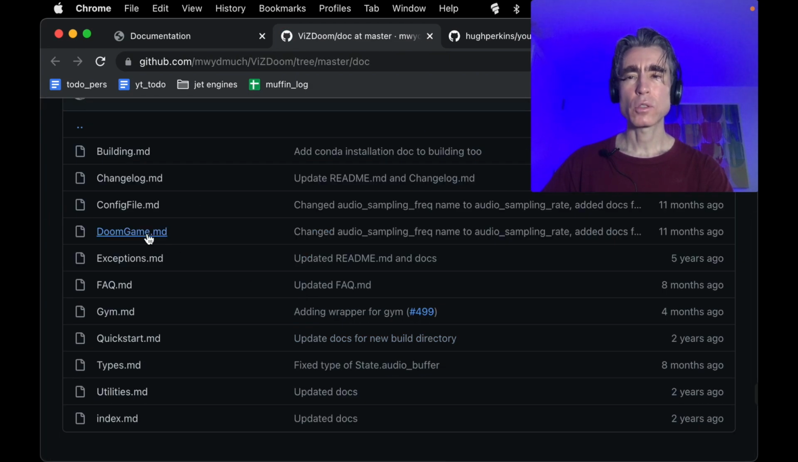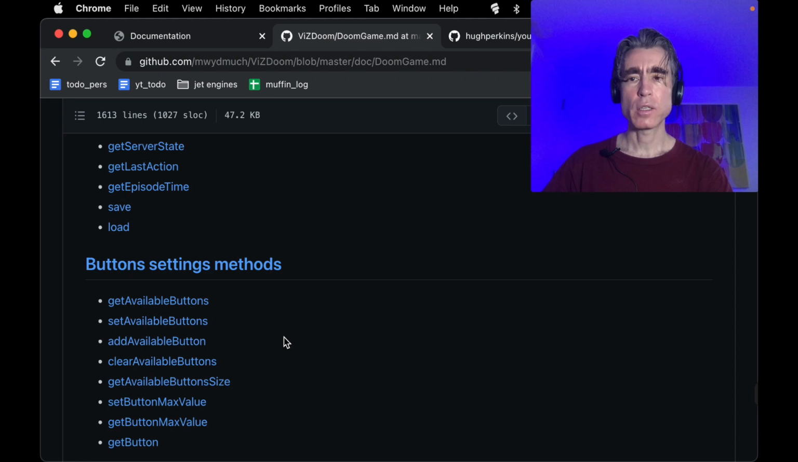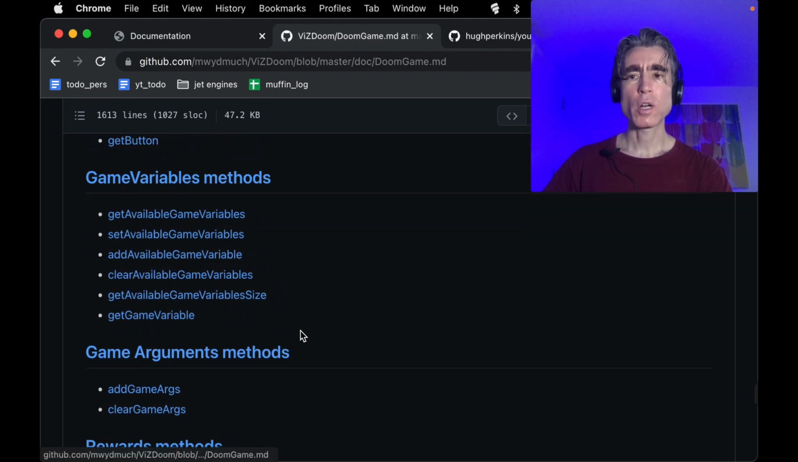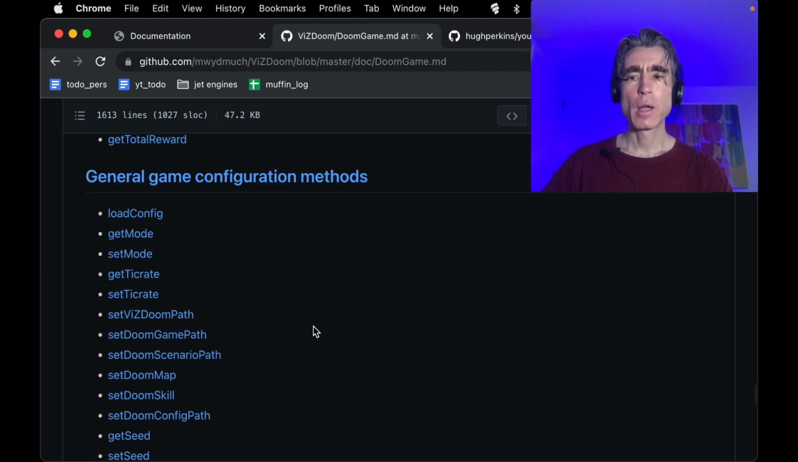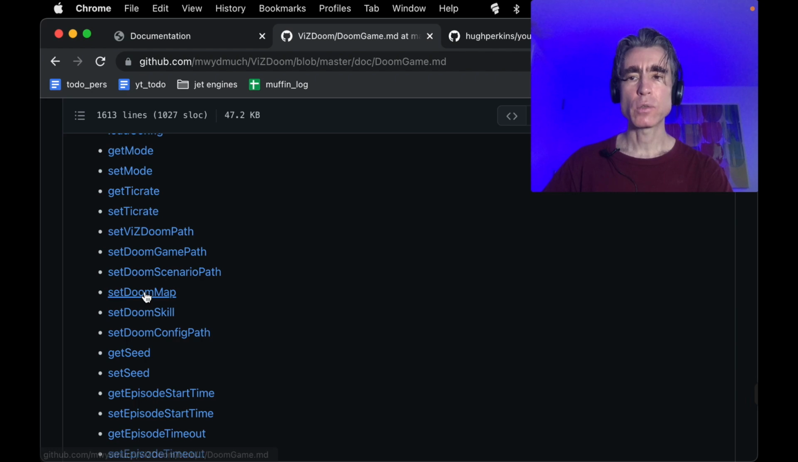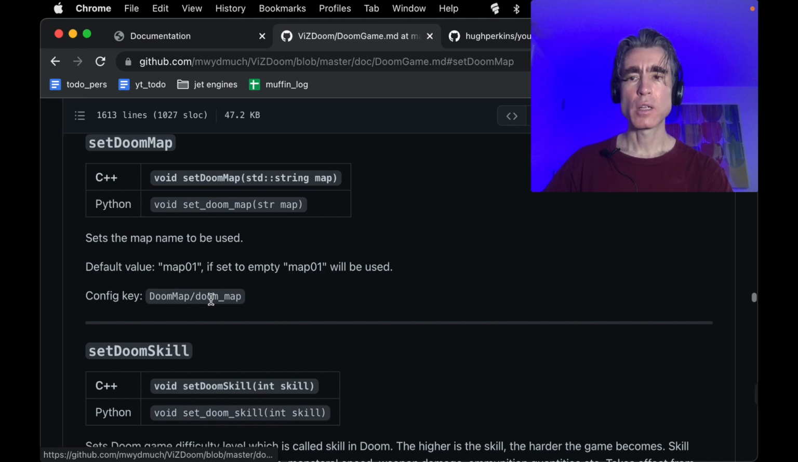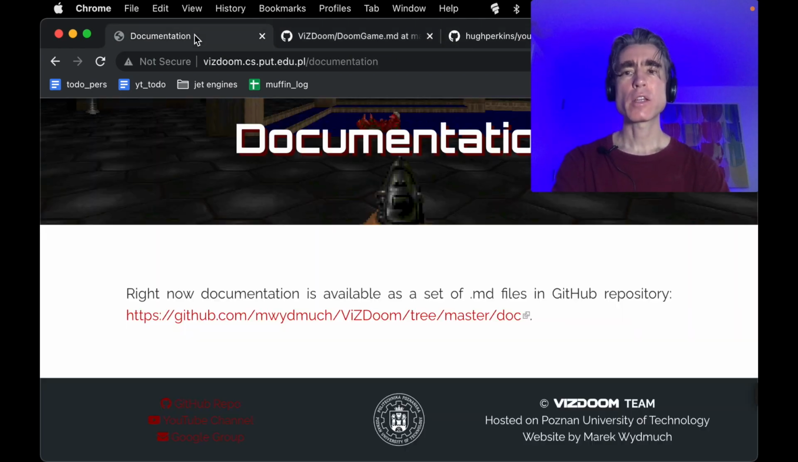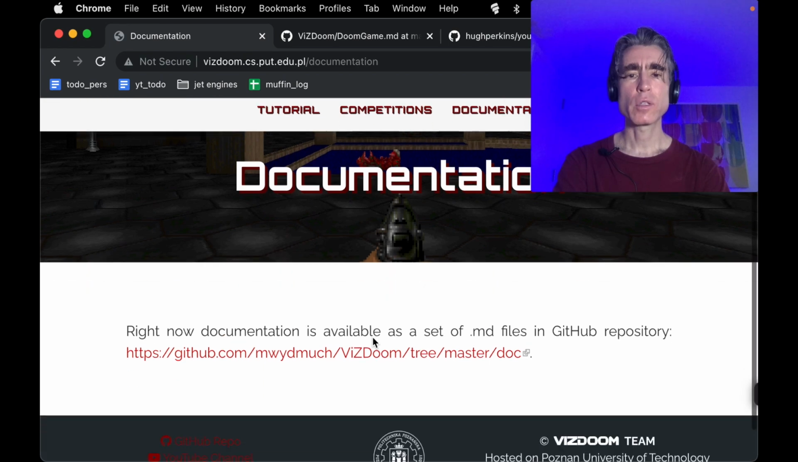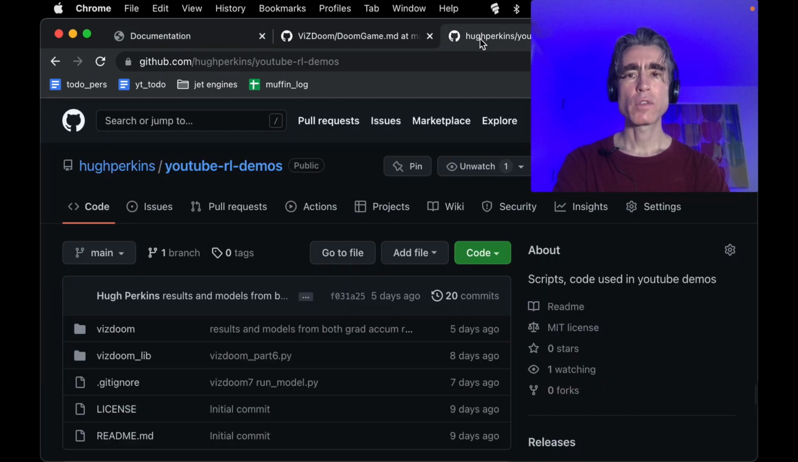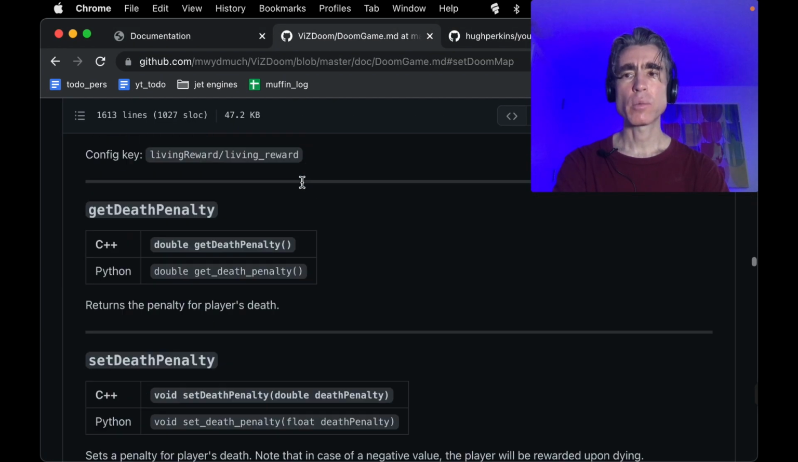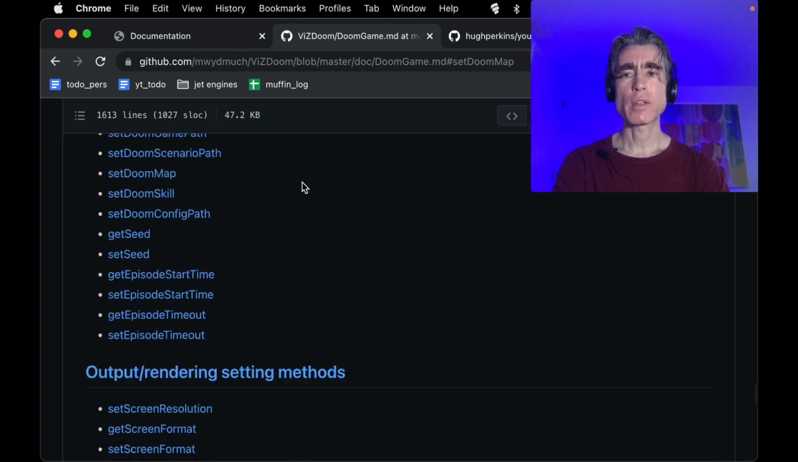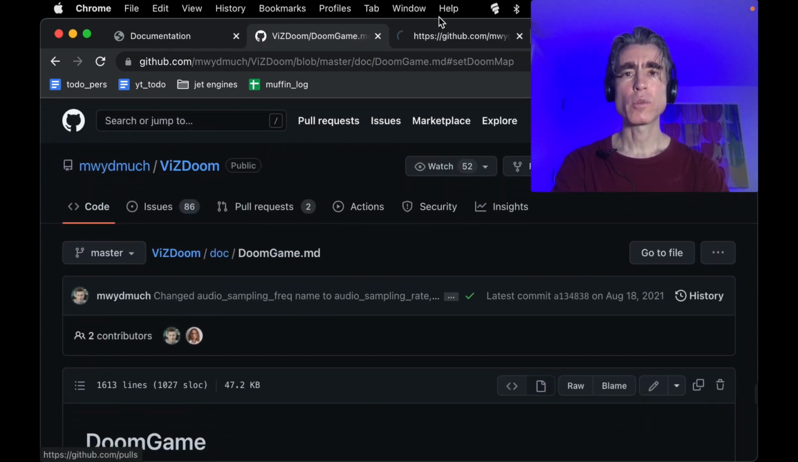I'm not sure. Is this what we want? What I want is ways of changing. Oh, look, we've got scenario and map. So what's this? It doesn't tell us what's available. I thought there was, I've seen some documentation somewhere. Let's go to the README at the start of this Doom repository.